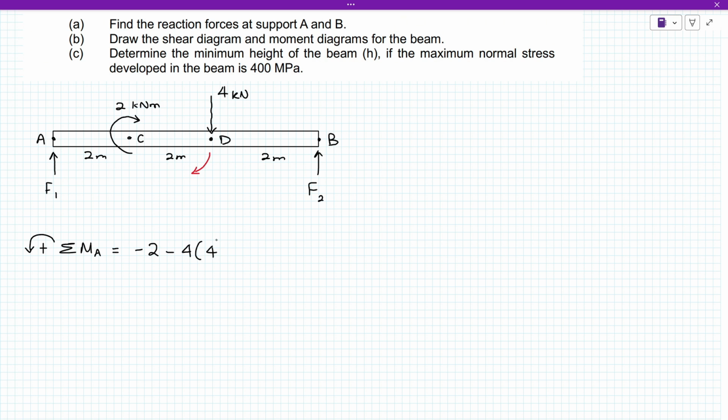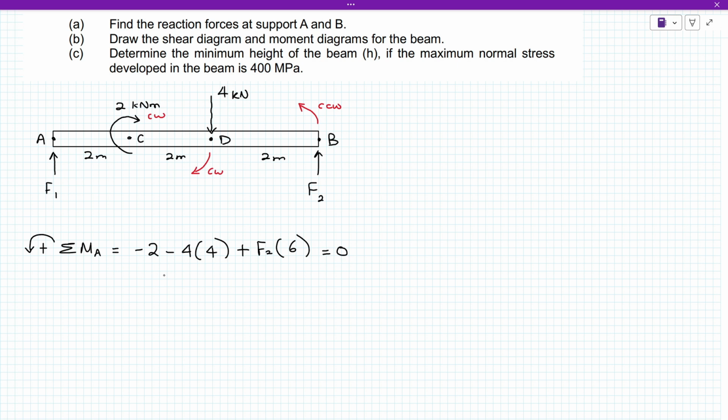So 4 meter. And then this force at B, dia akan tolak upward lah. So dia akan menyebabkan kita punya moment ni bergerak secara counterclockwise lah. So this one clockwise, this is clockwise also. So dia counterclockwise. So since counterclockwise is positive lah. So kita akan ambil F2 times the total distance of this force from A. So 2 plus 2 plus 2 lah, 6 equals to 0.